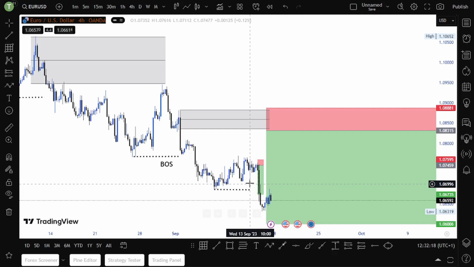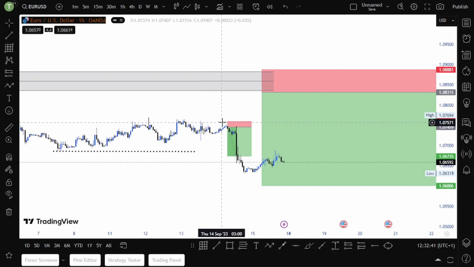So I was just waiting. I realized that EURUSD might sell because the consolidation is going up. We might break on the downside. After we break, then I entered. It was just a 1 to 5 risk reward ratio trade. So now my TP hit here. So yeah, that is the trade that I took last week.